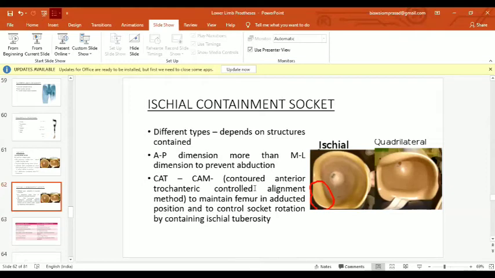So the stump tends to go to abduction position. That's why it is very important to maintain the femoral position in adduction. Through the CAD-CAM method, we can achieve that.